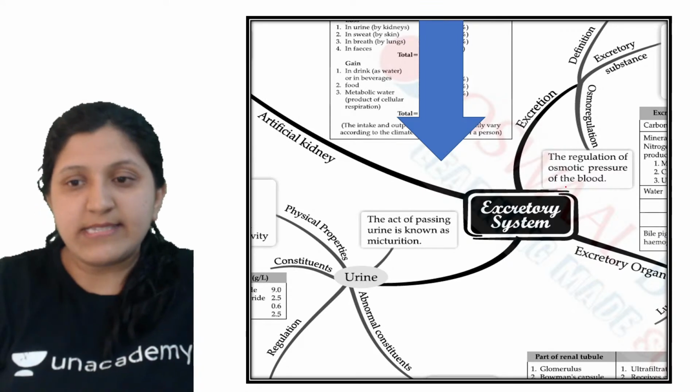Okay, so let's get started. So let's have a look at what exactly this excretory system is.